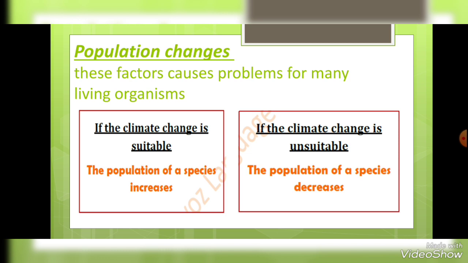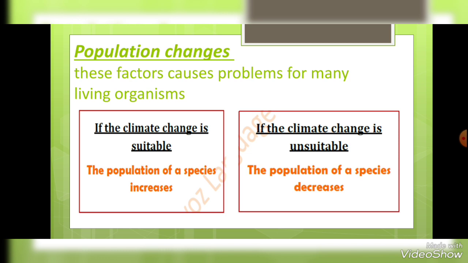So a population can change according to the climate. The word climate means the weather for a long span of time. So our weather today is hot, but the climate is hot because we are in summer. I'm not talking about nowadays, I'm talking about in general, okay? So the climate means the weather, but for a long term of time.